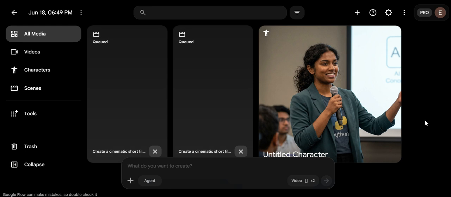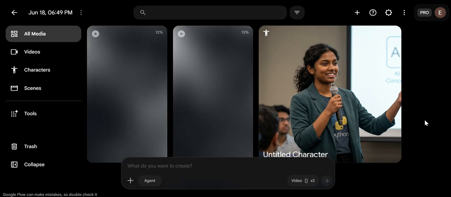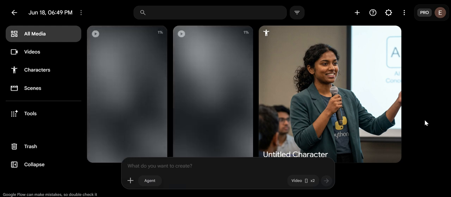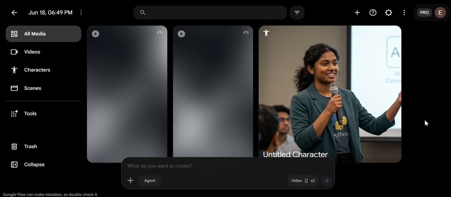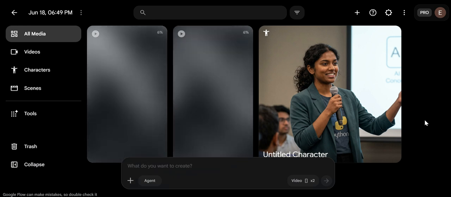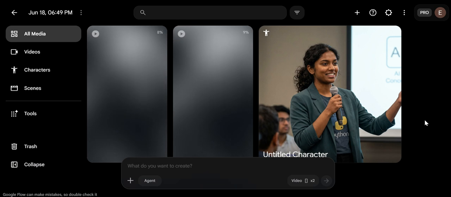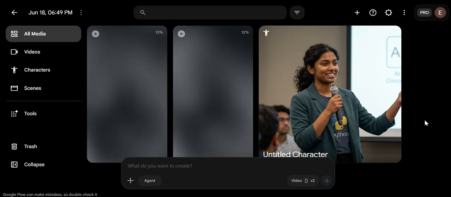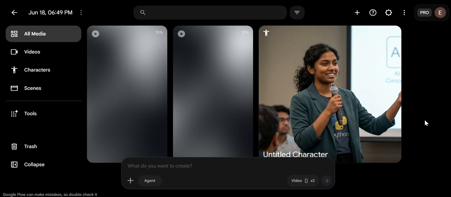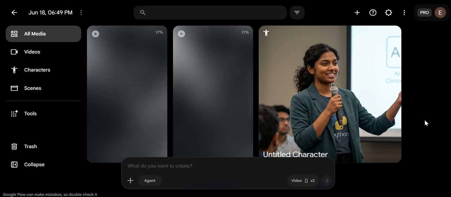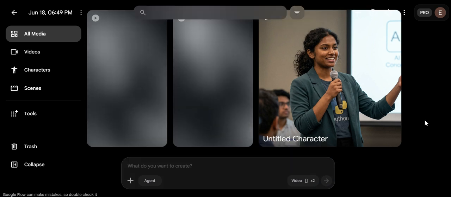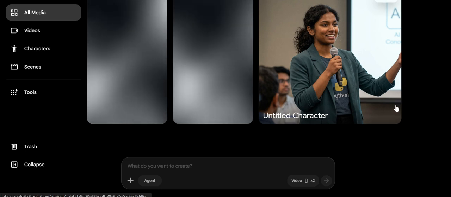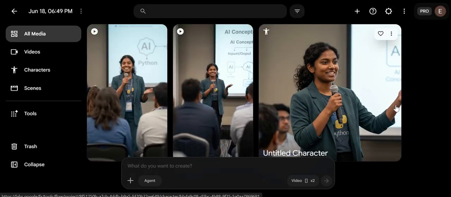Okay, as we can see, the videos are in the queue because of the heavy traffic. Sometimes it happens, but it also starts to regenerate by itself, as we can see. Oh, it's at 10%. It takes a few minutes when generating two videos at the same time. We can also name the character if we want. Since we named the character Maya, as we can see, the videos are being generated.